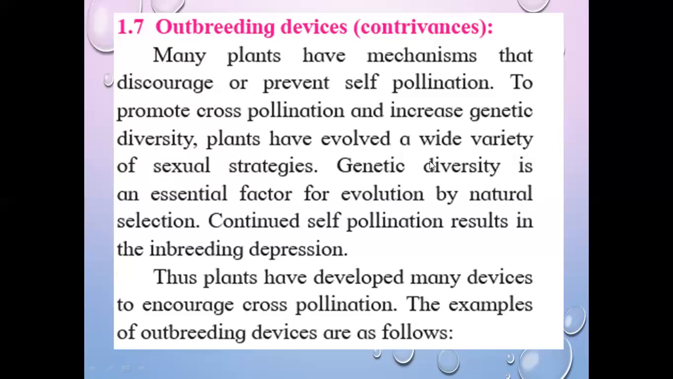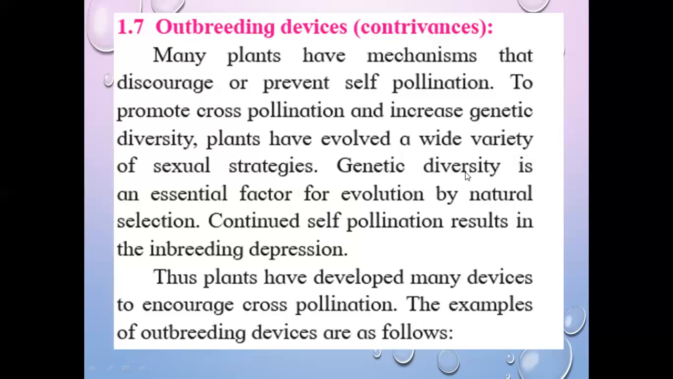So plants have evolved a wide variety of sexual strategies. Some strategies or ideas are there for sexual reproduction in angiosperms. Genetic diversity is an essential factor. Why is genetic diversity essential for evolution? You should underline this line: genetic diversity is an essential factor for evolution by natural selection. Nature selects the fittest organism, and then reproduction is possible. At that time, evolution takes place. So genetic diversity is an essential factor for evolution also.